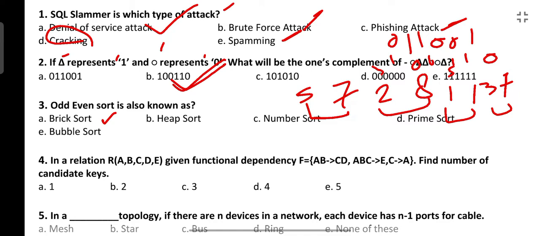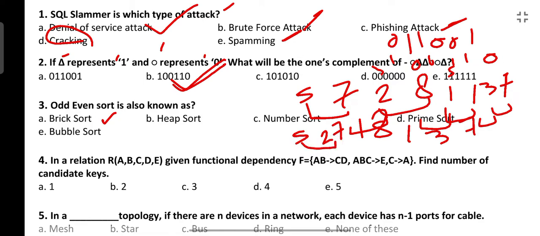Next it will go to the even pass. In the even pass, these pairs will be sorted. So here it will see these are not sorted, so it will be 5, then 2 7, then this is not sorted, then 1 8, and then 1 3 is sorted, so it will be 1 3 7.